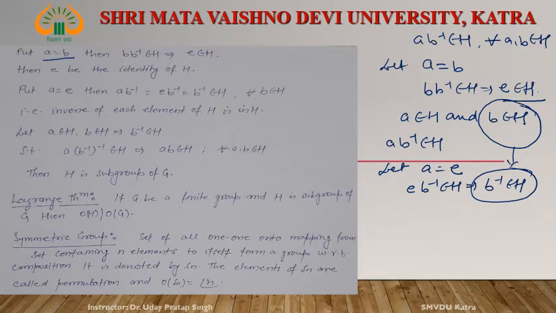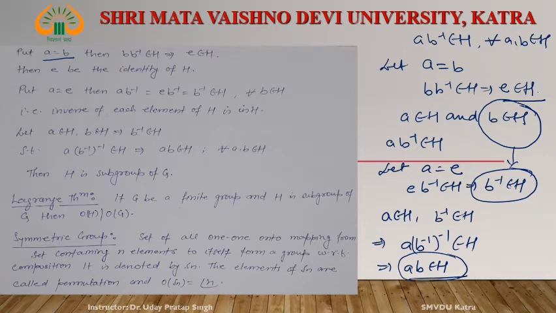Then again, a belongs to H, b inverse belongs to H. Then by the given condition, a(b inverse) whole inverse belongs to H. This implies that ab belongs to H. This is the closure law: a and b elements of H, then ab element of H. And what about the associativity? Since every element of H is an element of G and G is a group, G satisfies the associative law. Therefore, elements of H also satisfy the associative law.